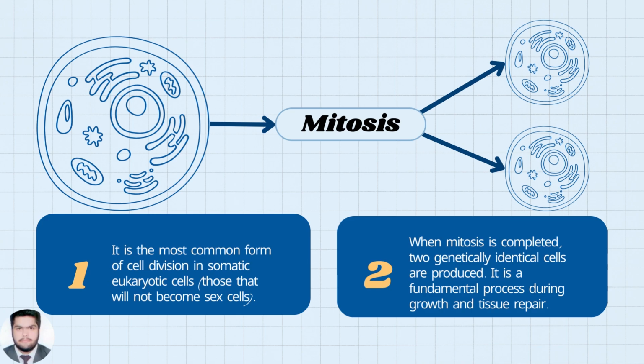Mitosis. Point 1. It is the most common form of cell division in somatic eukaryotic cells, those that will not become sex cells. Point 2. When mitosis is completed, two genetically identical cells are produced. It is a fundamental process during growth and tissue repair.